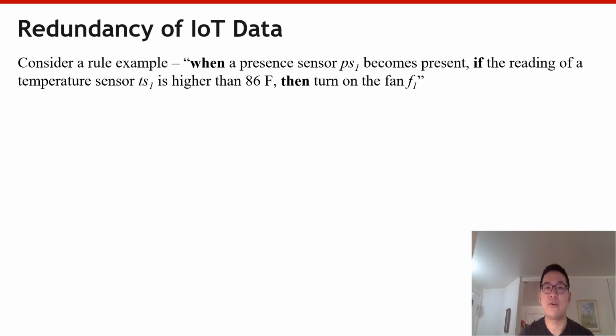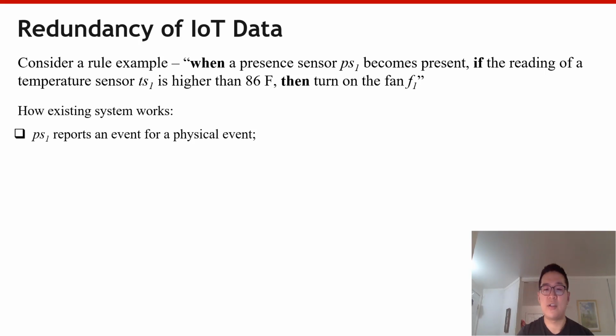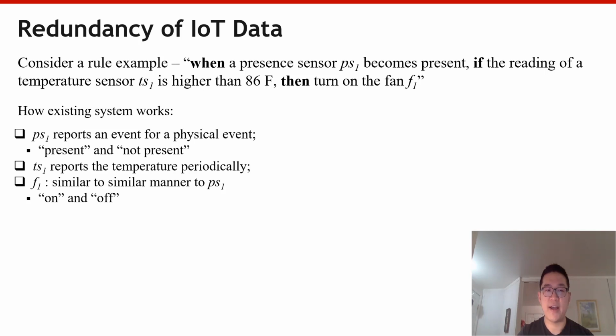Consider a rule example. When a presence sensor PS1 becomes present, if the reading of a temperature sensor TS1 is higher than 86, then turn on the fan F1. Suppose only this single rule is installed for a room. In existing systems, not only the 3 related devices, but also all the other devices will report all the data to the IoT platform. So the platform collects all the reported data.